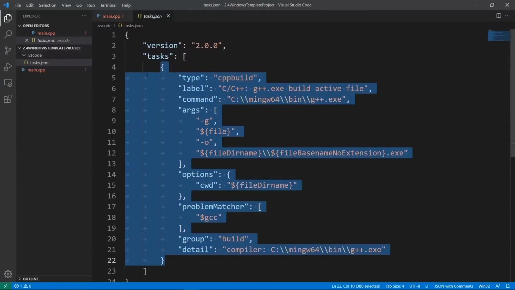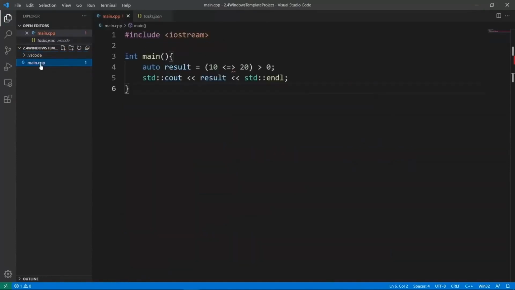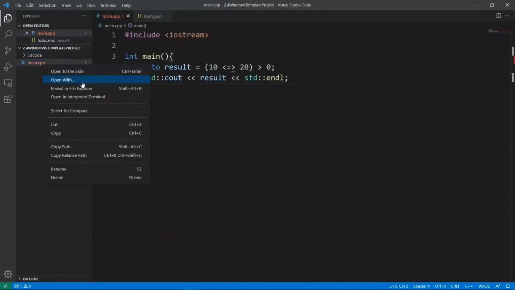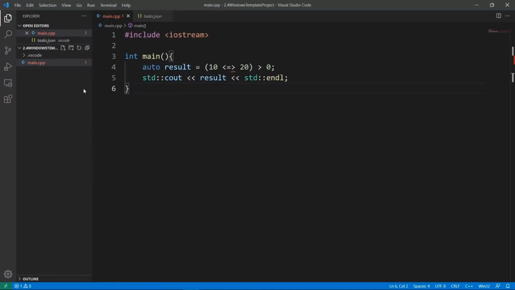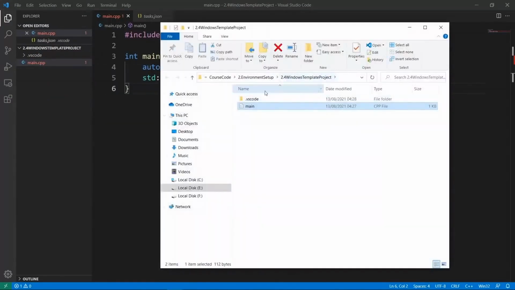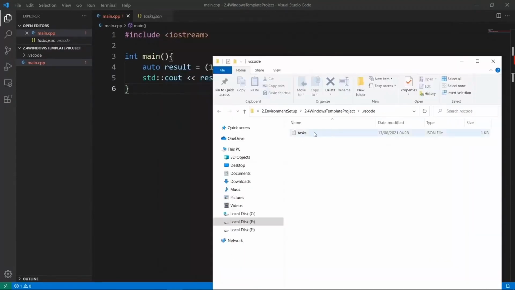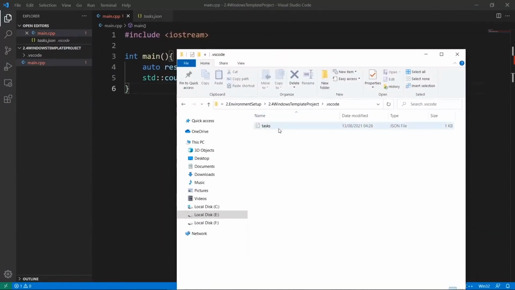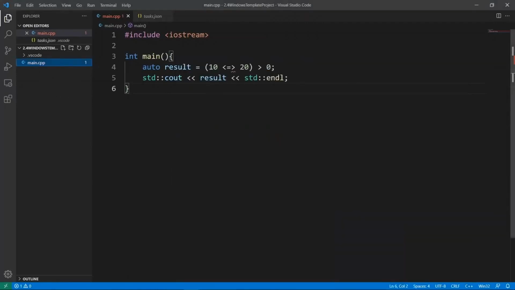And when we do that, this is going to create a tasks.json file in our project. And you see that it has created a folder called .vscode. If I click on my main.cpp file here and do Reveal in Explorer, this is going to open up on my system, and you see that this has created a .vscode folder. And if we go and find this tasks.json file, this is going to be our configuration to configure which compilers Visual Studio Code is using to compile our main.cpp file here.